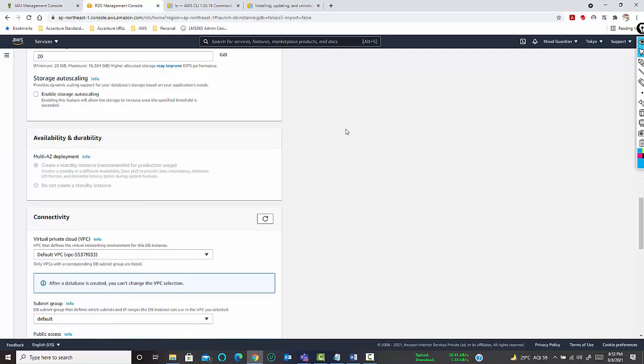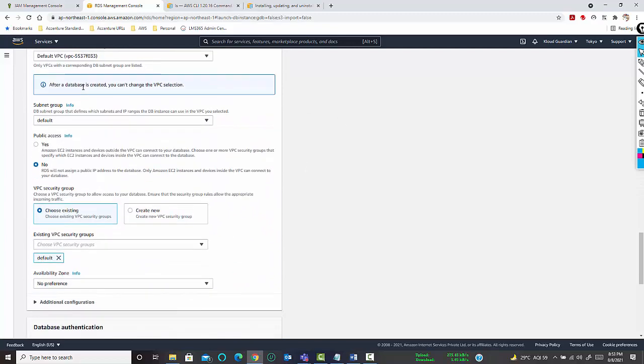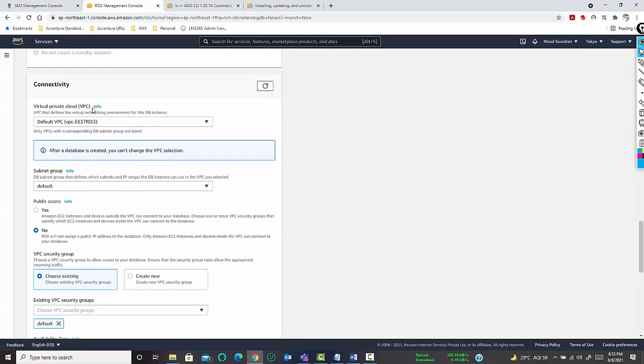Second, you have to define your network. Virtual private cloud, VPC. Once you create any EC2 instance, by default a network is automatically provisioned for that instance, which is known as default. Now, if you want to define your own network subnets, there is an option of creating a new VPC.